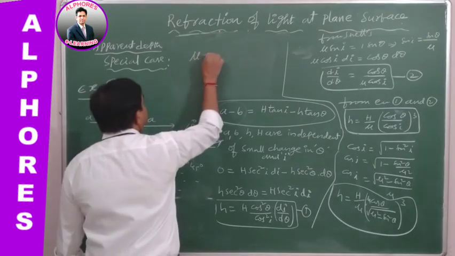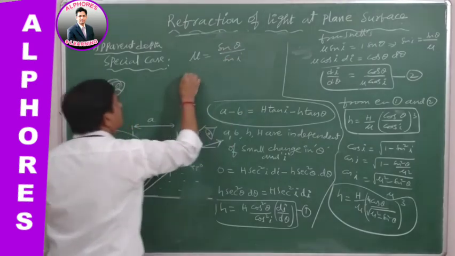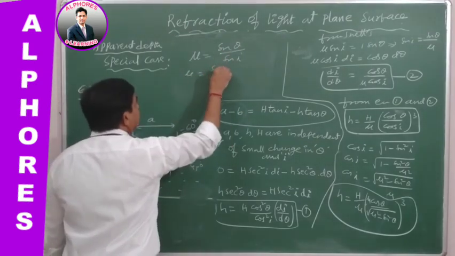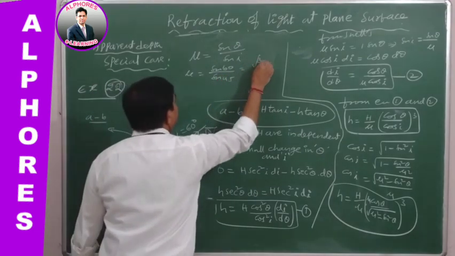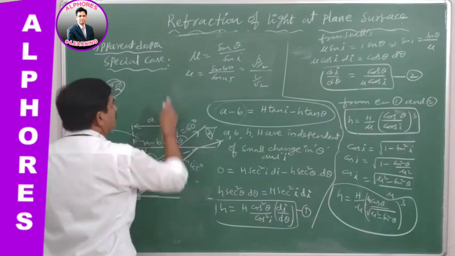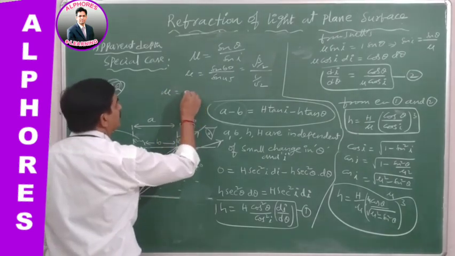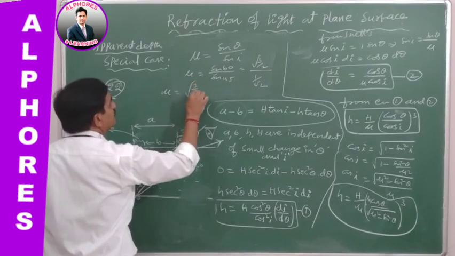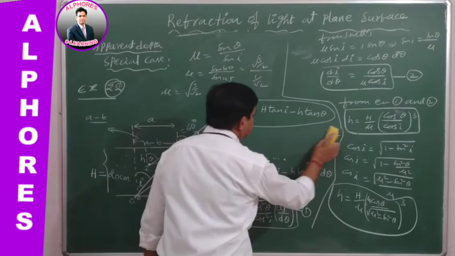Refractive index mu is equal to sin theta by sin I. So mu is equal to sin 60 by sin 45, which is root 3 by 2 by 1 by root 2. Mu is equal to root 3 by root 2. This is the refractive index.